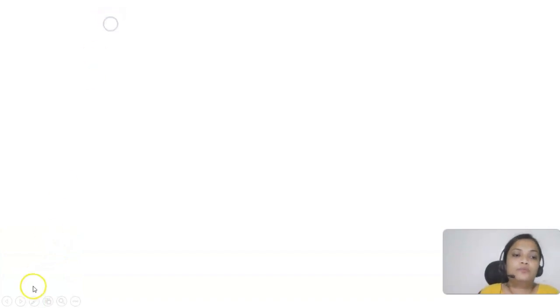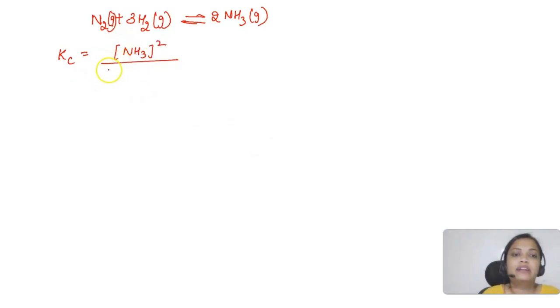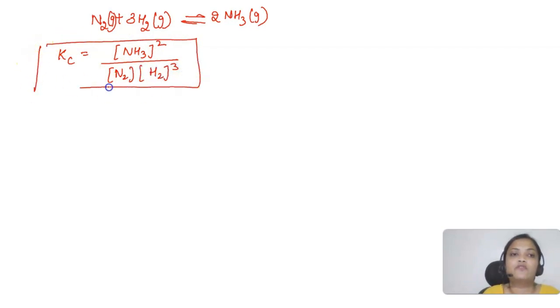So N2 plus, of course it is in gaseous phase, plus 3H2 gives 2NH3. Okay, so try to write down the value of Kc. So Kc will be NH3 raised to the power 2 divided by N2 concentration and concentration of hydrogen raised to the power 3. Okay, so this is the expression for Kc.